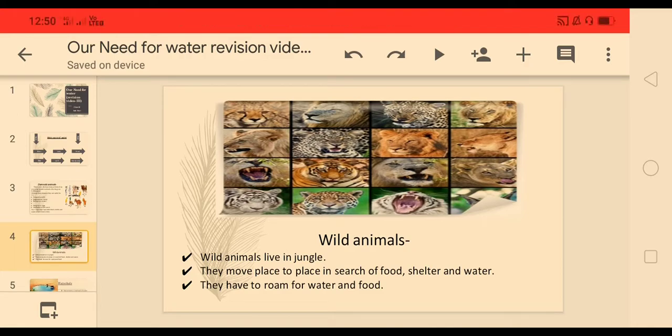We can't keep lion and tiger or giraffe or any other wild animals at our home, because it is not safe for us. Okay, so how do they get water? They move from place to place in search of food, shelter, and water. It means they have to roam for their food, for their shelter, for their water also. So let us see how wild animals get the water.